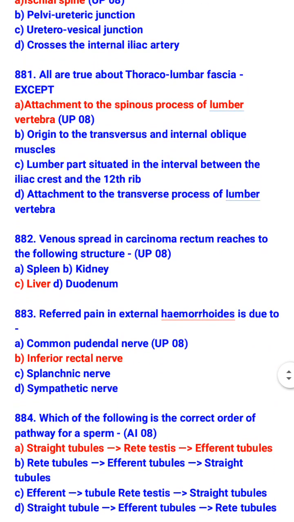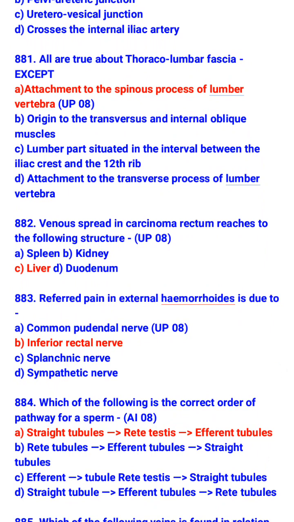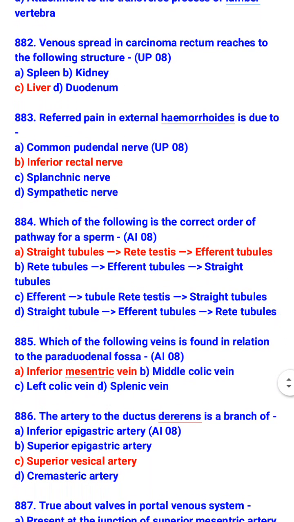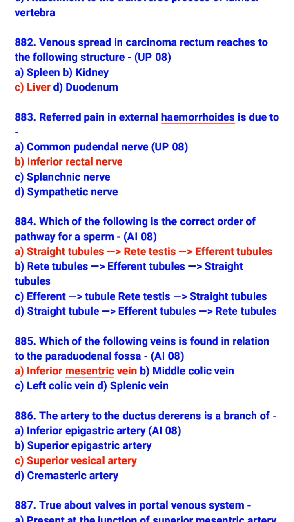Venous spread in carcinoma rectum reaches to the following structure: liver. Referred pain in external hemorrhoid is due to inferior rectal nerve. Which of the following is the correct order of pathway for a sperm? Straight tubules, then rete testis, and then efferent tubules.